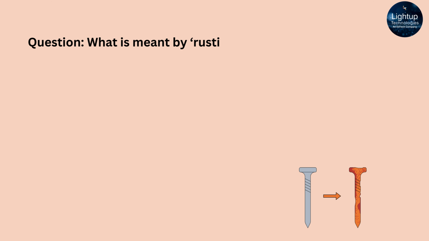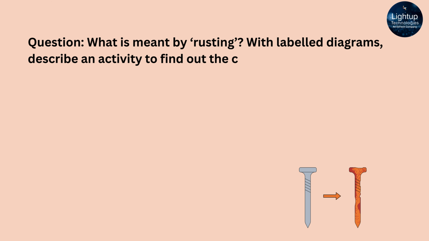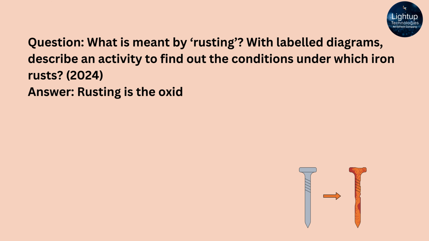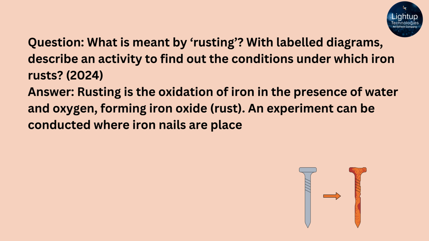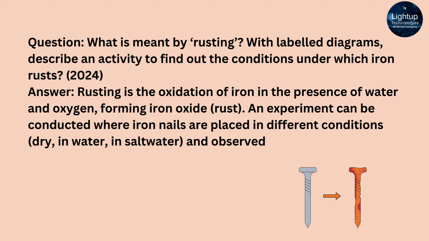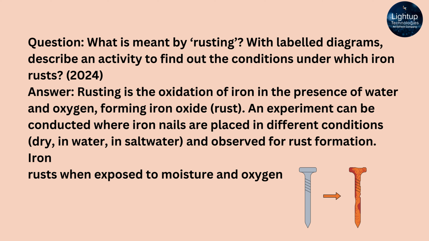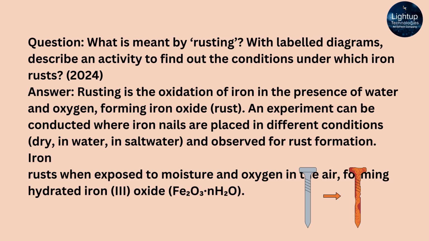4. What is meant by rusting? With labeled diagrams, describe an activity to find out the conditions under which iron rusts. Answer. Rusting is the oxidation of iron in the presence of water and oxygen, forming iron oxide, rust. An experiment can be conducted where iron nails are placed in different conditions, dry, in water, in salt water, and observed for rust formation. Iron rusts when exposed to moisture and oxygen in the air, forming hydrated iron(III) oxide, Fe2O3.nH2O.